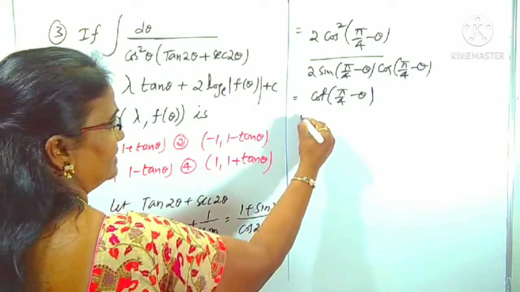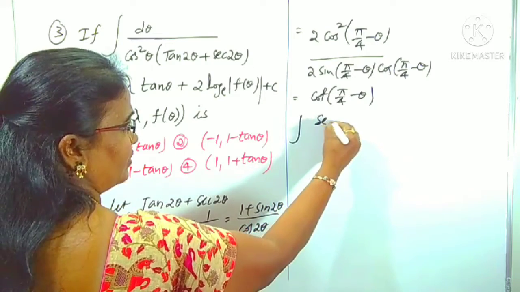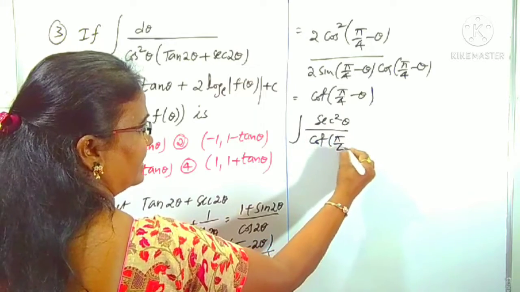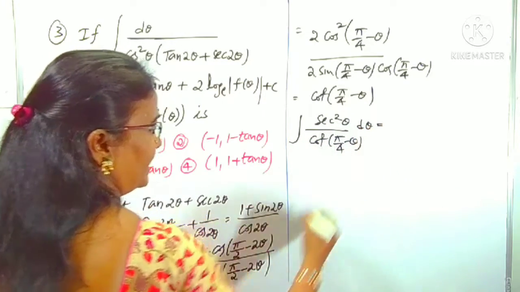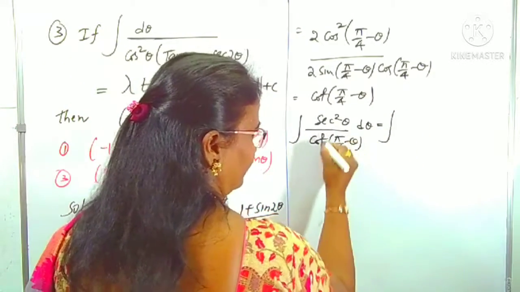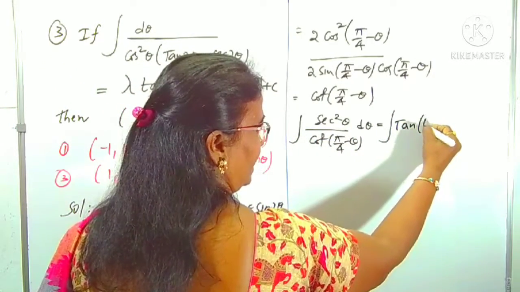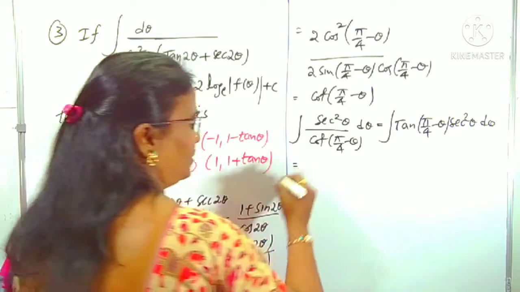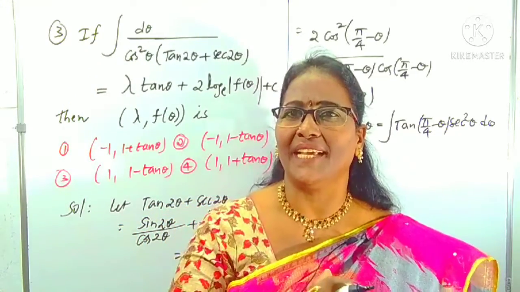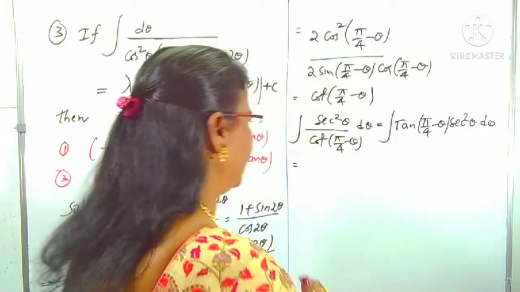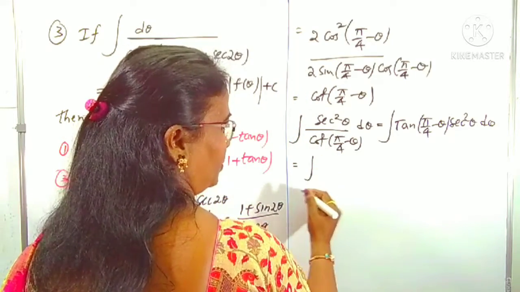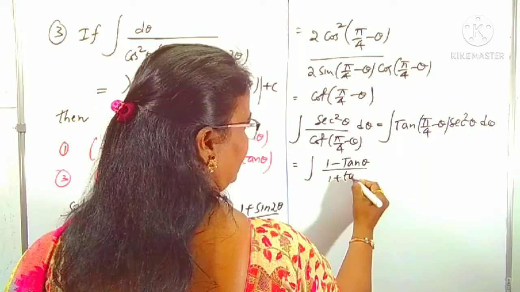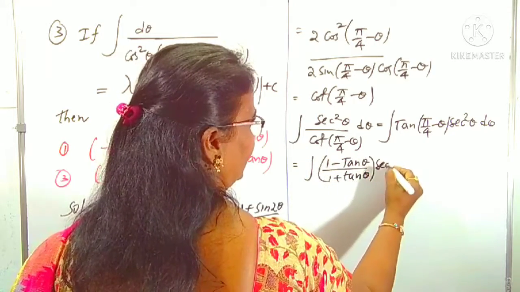Therefore, shall I rewrite the question? 1 by cos square, I am writing secant square theta, by this is simply cot pi by 4 minus theta. You know, cot is the reciprocal of tan, or not? So I am writing this again: 1 by cot we can write as tan. Tan of pi by 4 minus theta into sec square theta d theta. You know, what is the tan 45 minus theta formula? Yes, 1 minus tan theta by 1 plus tan theta. All these are the trigonometric applications you have to know very well. 1 minus tan theta by 1 plus tan theta into sec square theta d theta.